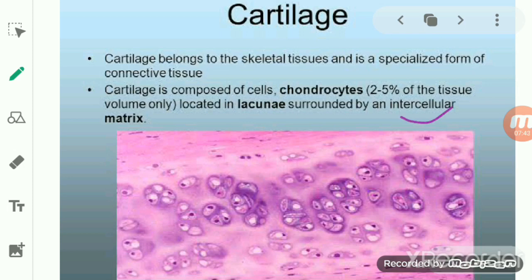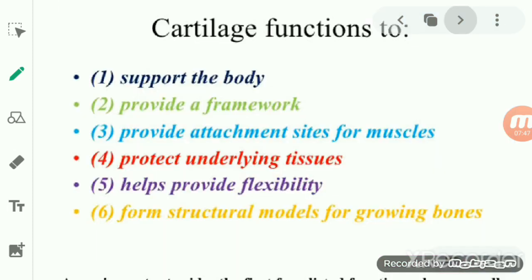Now, what is the basic function of this cartilage, students? Basically, the cartilage supports the body. Since it consists of calcium salt in its matrix, you know that in connective tissues, their function is determined by the matrix.